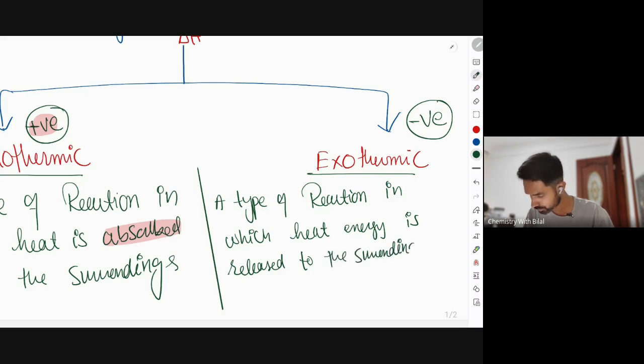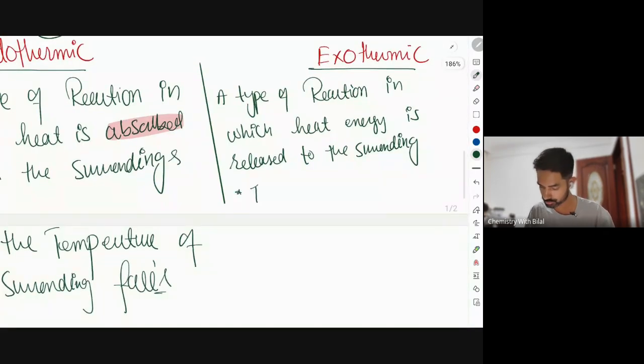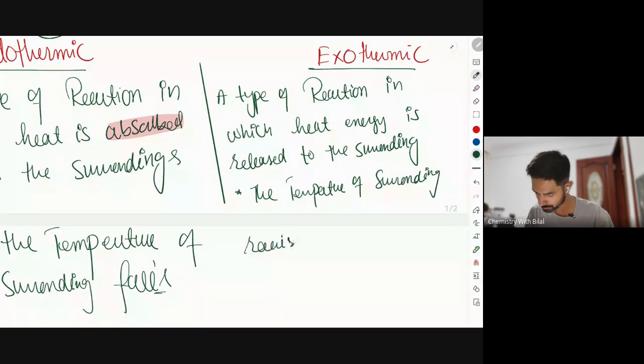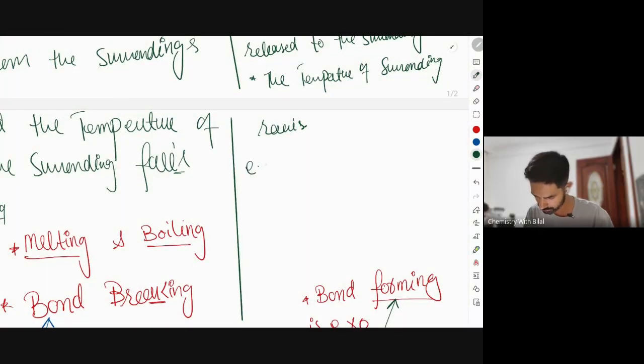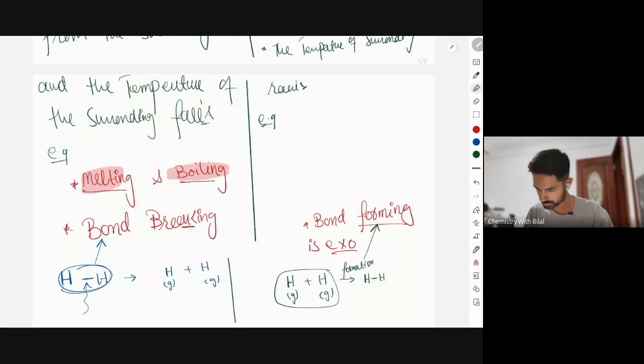So if the heat energy is released to the surroundings, the temperature of the surroundings increases, including the thermometer of the surrounding rises. Make sense, everyone? Please say yes. Yes, sir. Good.